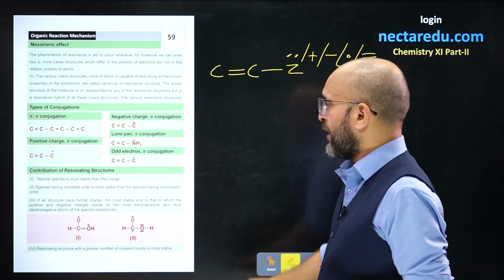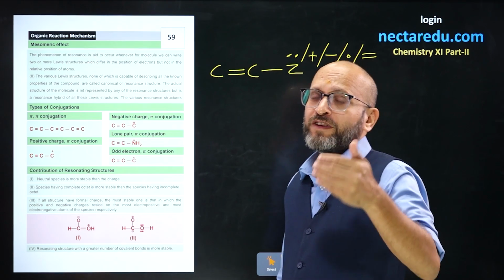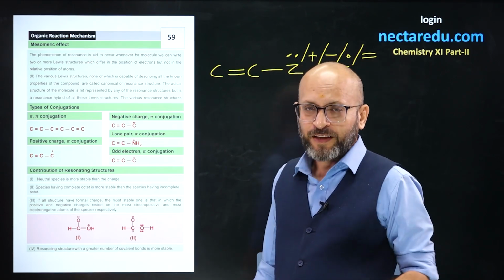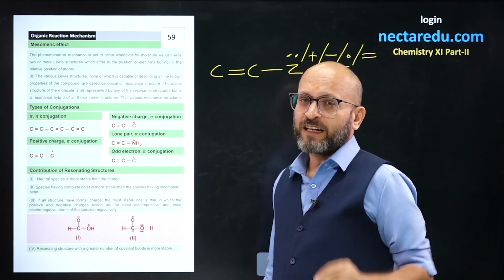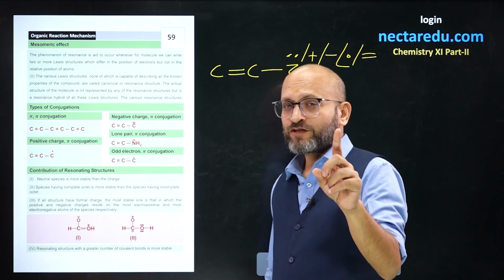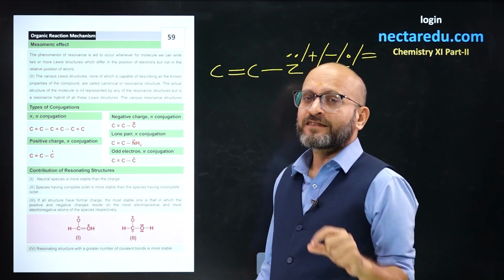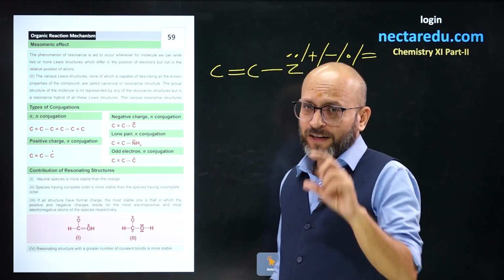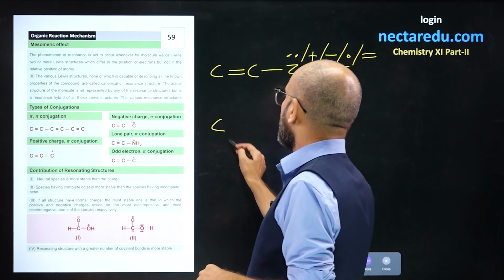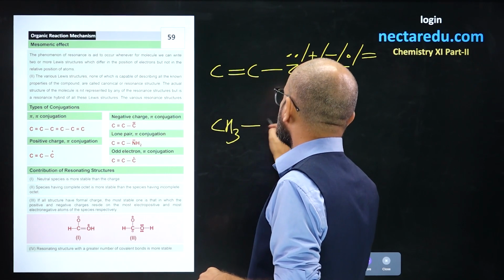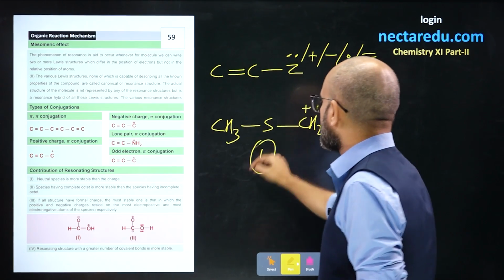Next, we have a few pointers which will help us understand which resonating structure or contributing structure is more stable. If a resonating structure is neutral, it is always the most stable resonating structure. Neutral resonating structure, maximum stability. The second point is a resonating structure in which the octet is complete will be more stable. For example, if I have CH3 S, then CH2 plus, this is the first resonating structure.